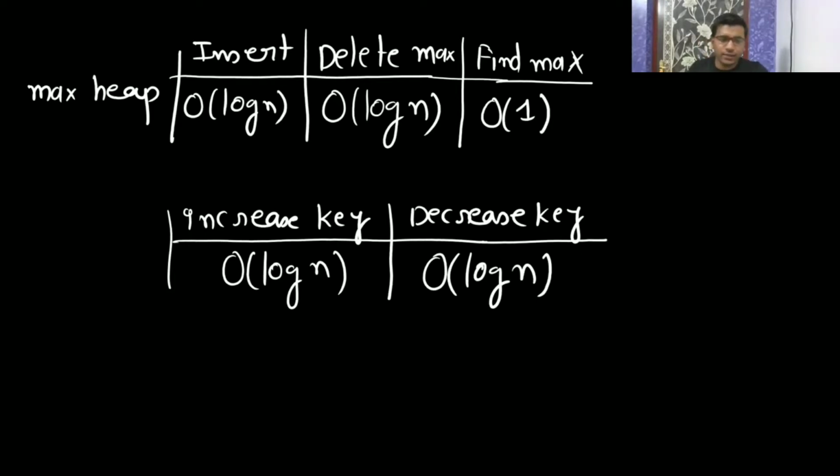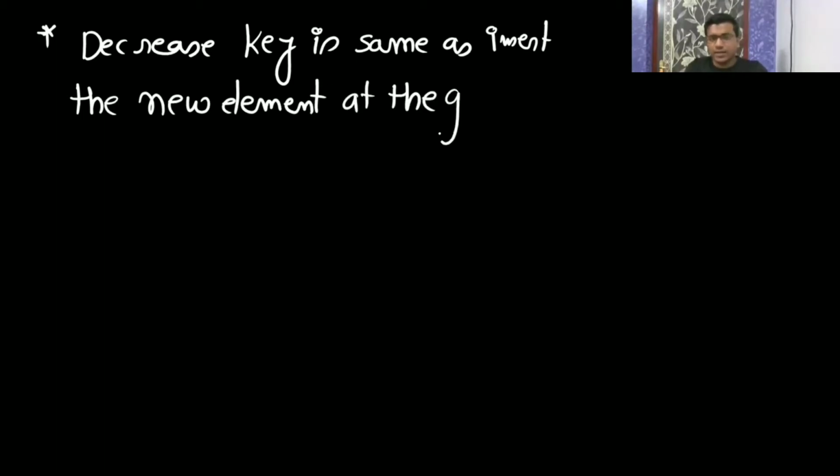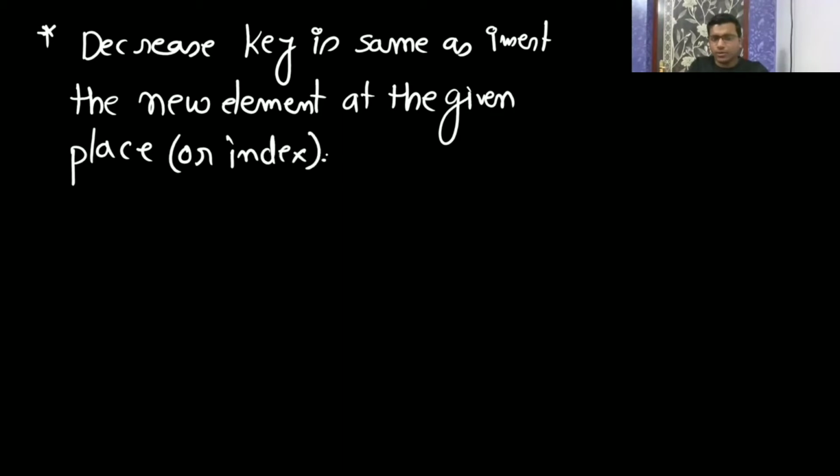So you can write here, let me write in the next point. So decrease key is the same as inserting the new element at the given place or index. So you will call maxify there, and it will work.